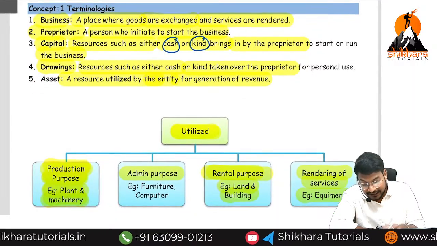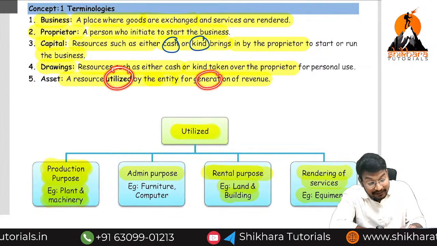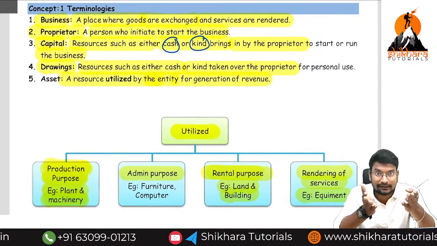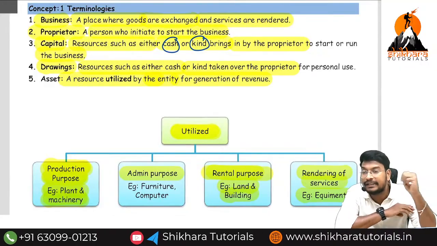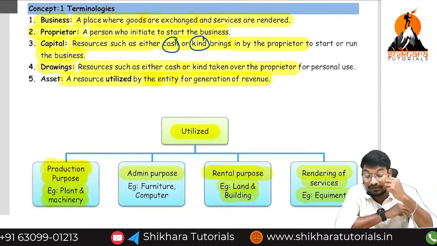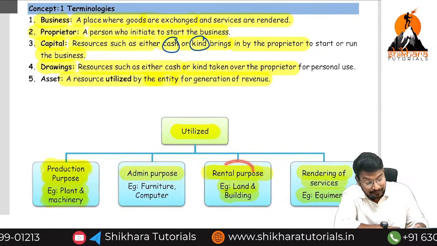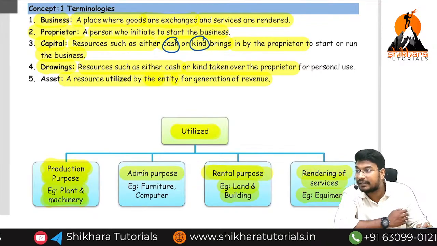Then after, what is the meaning of asset? Resources utilized by the entity for generation of revenue. We are using one particular thing for the purpose of generation of revenue. It is called what? Asset. We can use it for production, for administration, for rental purposes, or for rendering of services.